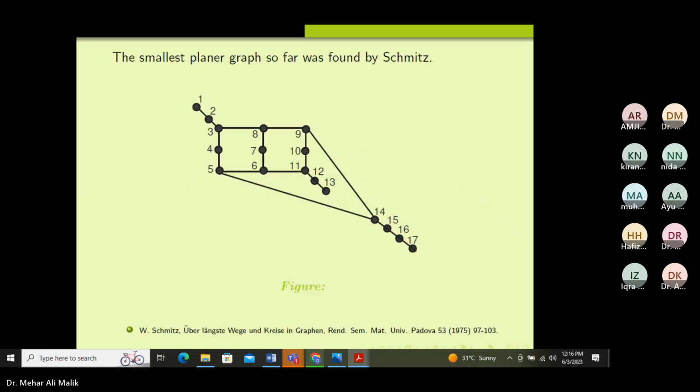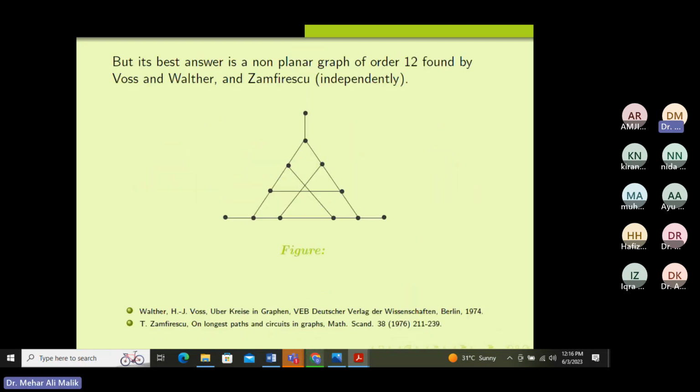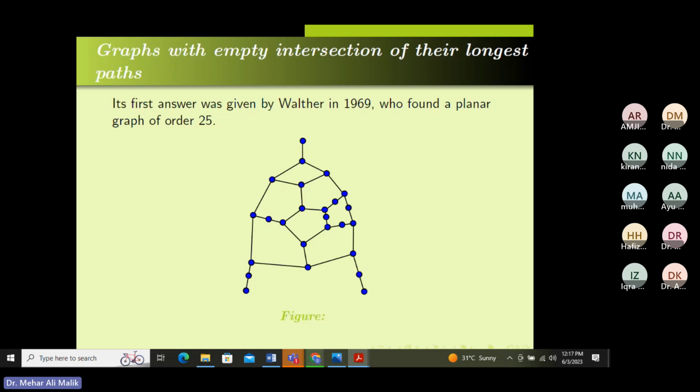Here I have shown you Walther's graph of 25 vertices. As I told you, the problem is not to find a graph. You can find so many graphs homeomorphic to these graphs. As we have studied, we just have to insert vertices on the edges of degree 2, and we get many larger graphs which satisfy the same properties. But the problem is to minimize these graphs. We have to find the optimal one, because in graph theory we need optimal answers to our questions, not general ones.